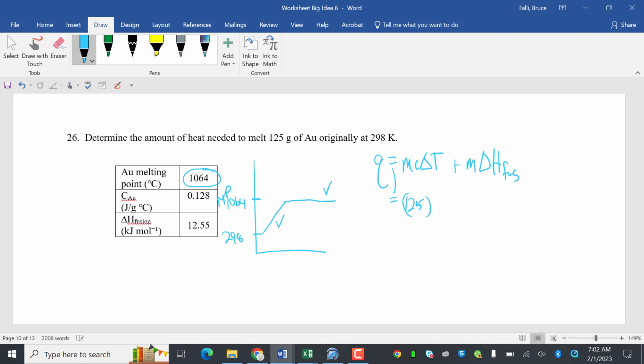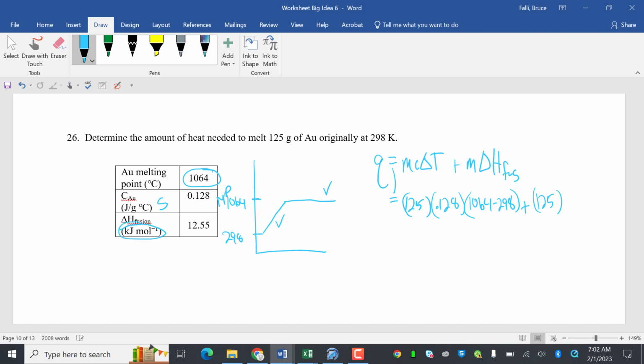The specific heat of gold, I'm going to add, that has to be a solid there, 0.128. Change in temperature is 1064 minus 298. I honestly would put that in my calculator, but just so you know where it's coming from. Still 125. And then, oh, you dirty dog.